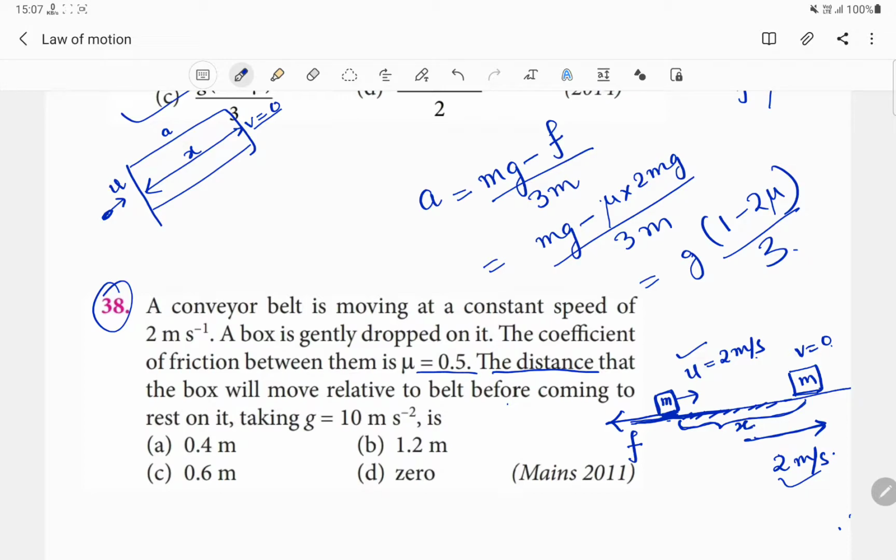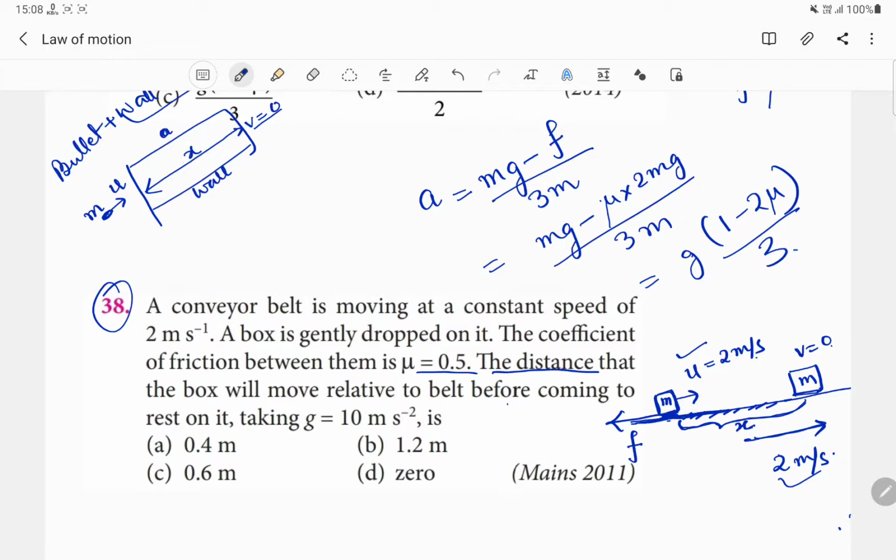And this same concept can also be used in our bullet plus wall question. That is, if we consider the mass of the bullet to be m, and it was moving with a speed u, after penetrating or after moving a distance x inside the wall, it comes to rest. So this x will be now considered as the stopping distance.